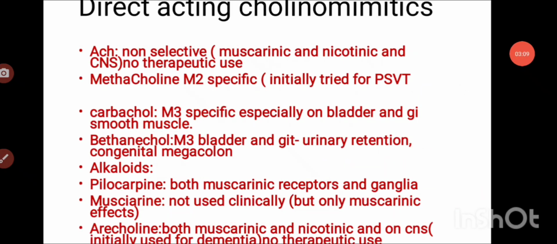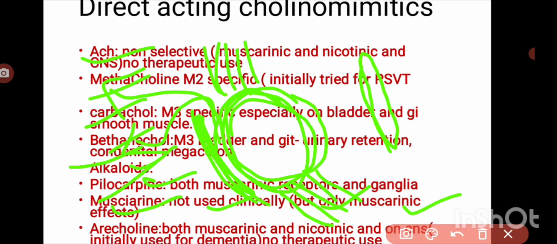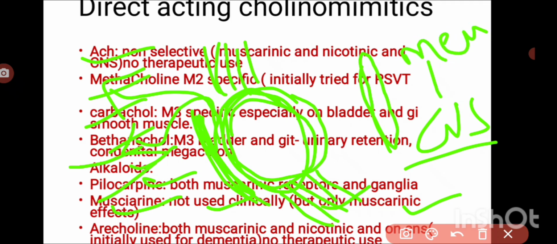Cholinergic transmission in the CNS is responsible for memory, so it was tried for dementia before.